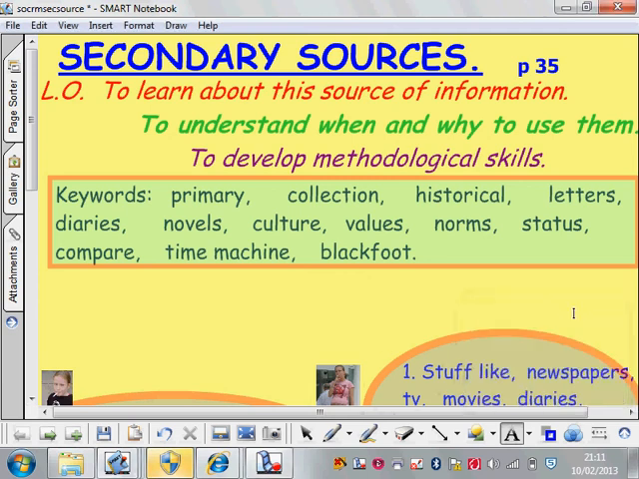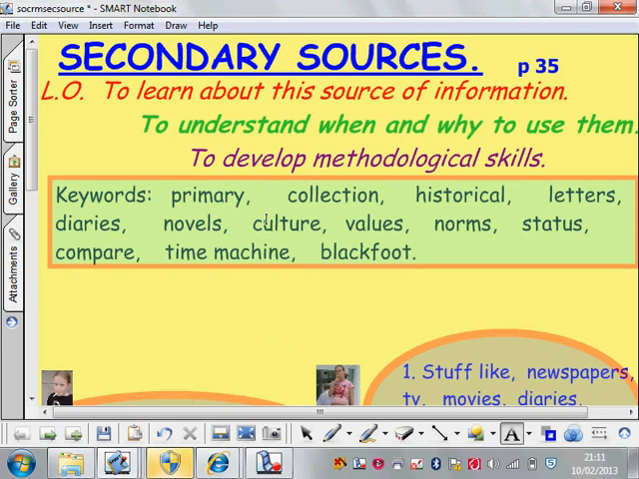Okay, another lesson on research methods, another secondary source. Well, secondary sources in fact. Official stats is a secondary source, but it's a secondary quantitative source. Today we look at secondary qualitative sources. We're going to learn about this source of information, so we understand when and why to use them.